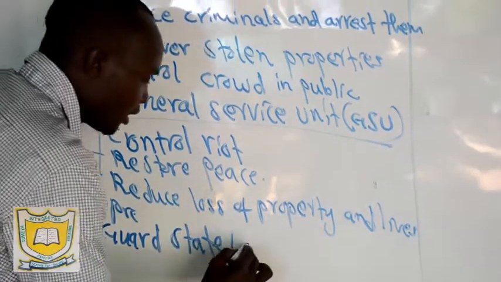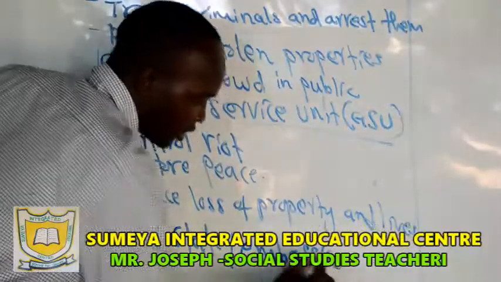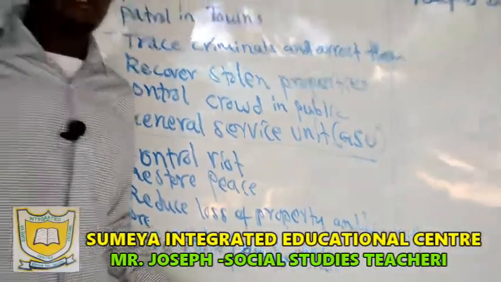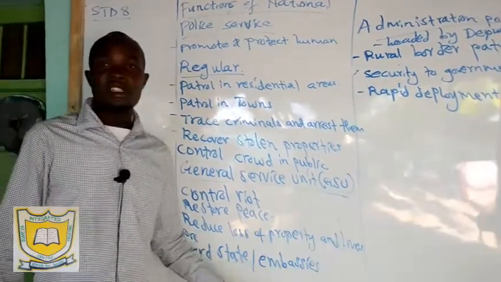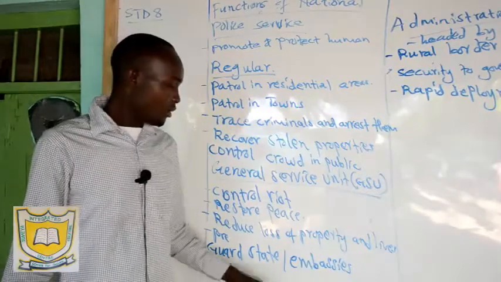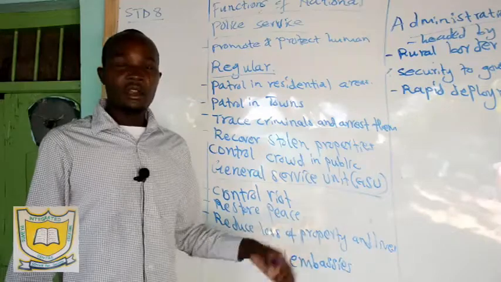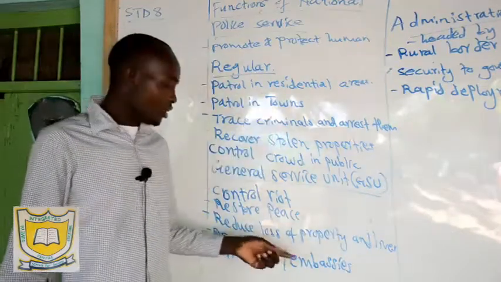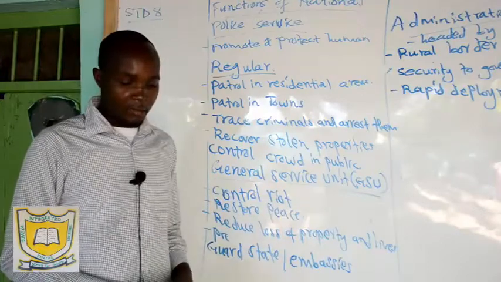Then you have the embassies. Embassies are offices, international offices in each country that represent a nation in a given country that is willing to promote peace. That's why in Kenya we have an American embassy, Ethiopian embassy. So our embassies are also in other countries. It ensures that we have good relationships with those countries. So the GSU provides service for that.